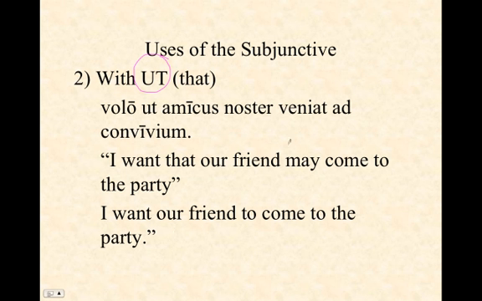Remember, this is fulfilling subjunctive mood's use as something unreal. The fact that I'm wanting something, that's an indicative verb. I want something to happen. But it may not happen. And so I'm expressing the wish that our friend may come. Whether he comes or not, we don't know. And so subjunctive expresses the unreal situation of that he may come.